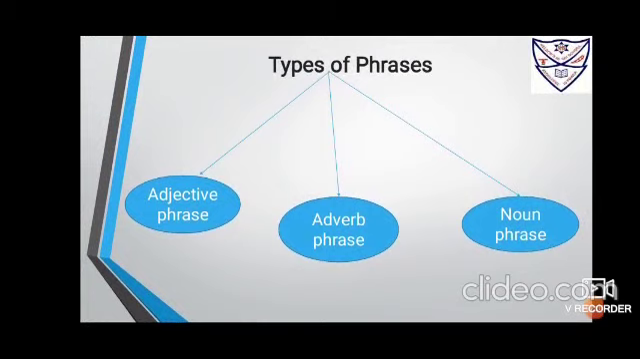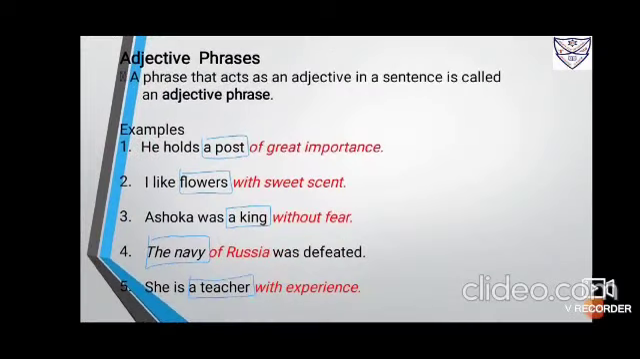Now, there are three types of phrases that we are going to learn in this chapter: adjective phrase, adverb phrase, and noun phrase. These three phrases perform their duties as follows. An adjective phrase acts as an adjective, an adverb phrase acts as an adverb, and a noun phrase acts as a noun. We'll begin first with the adjective phrase. A phrase that acts as an adjective in a sentence is called an adjective phrase.